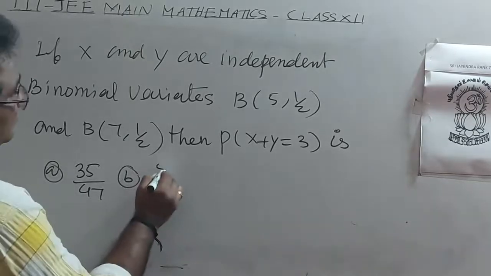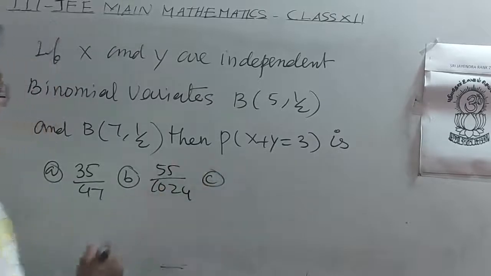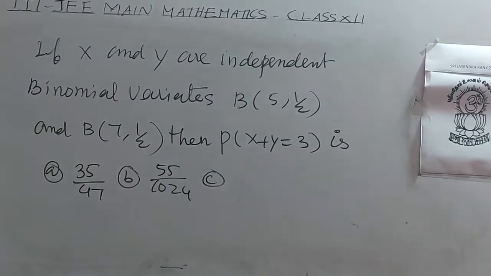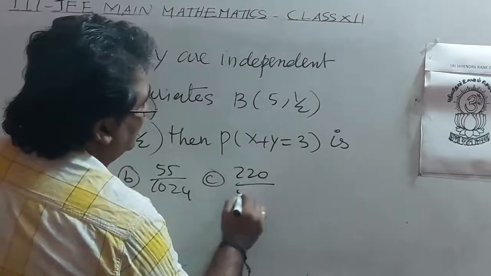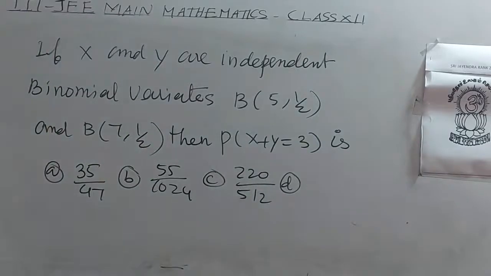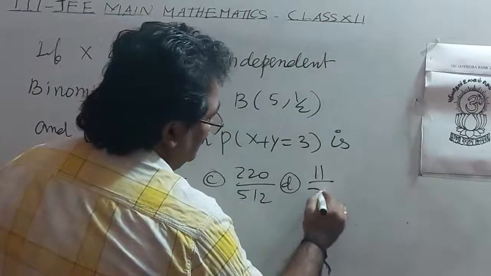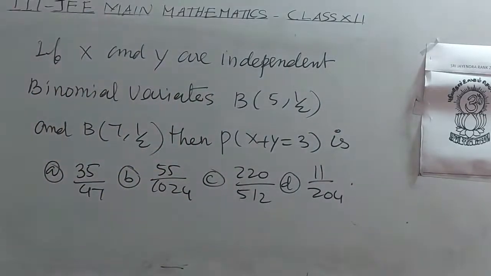Option B, 55 by 1024. Option C, 220 by 512. Option D, 11 by 204.